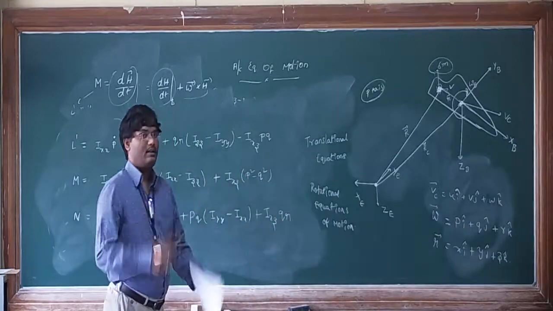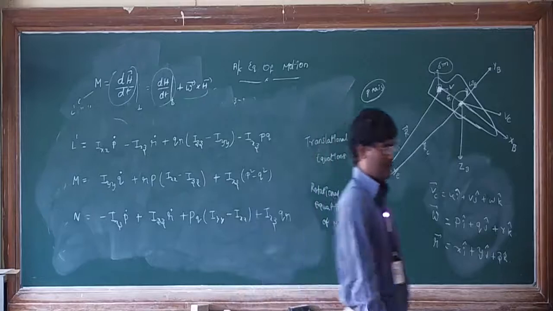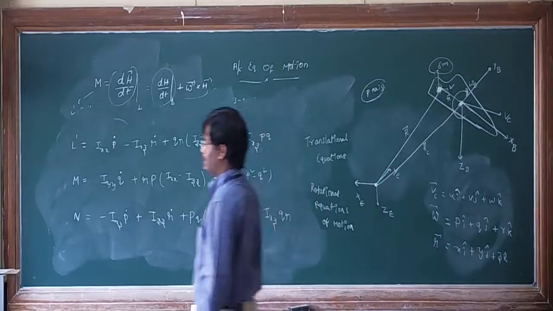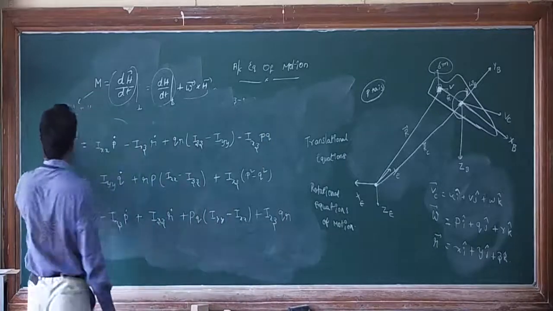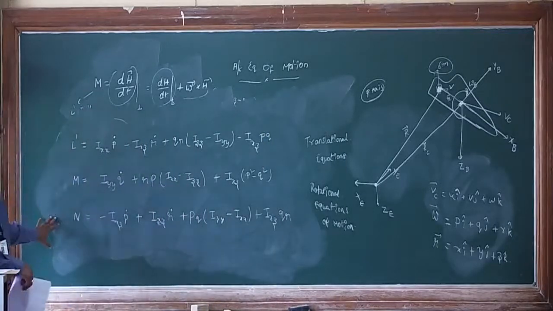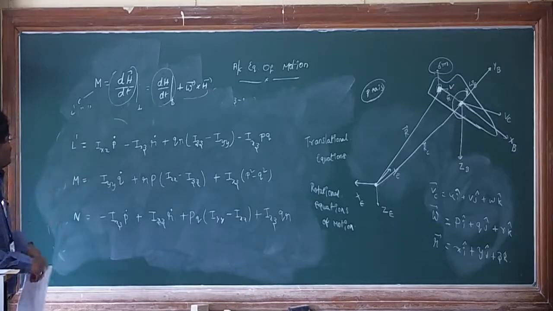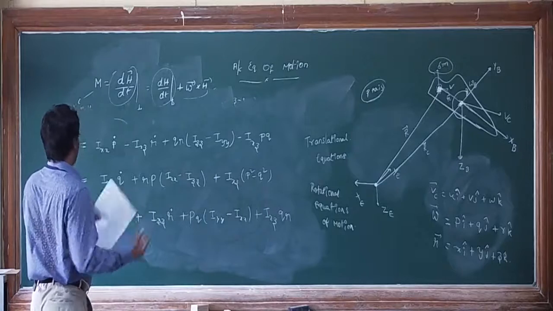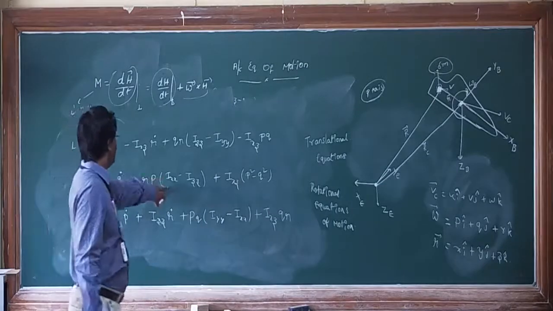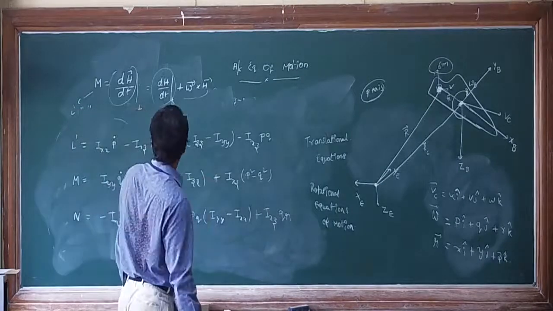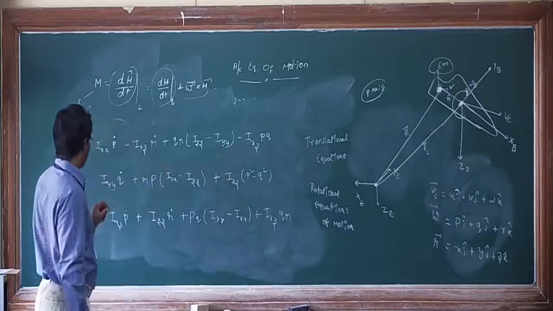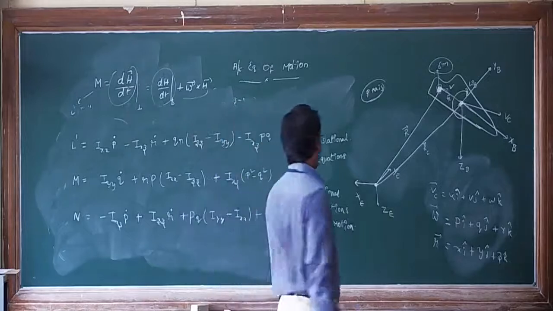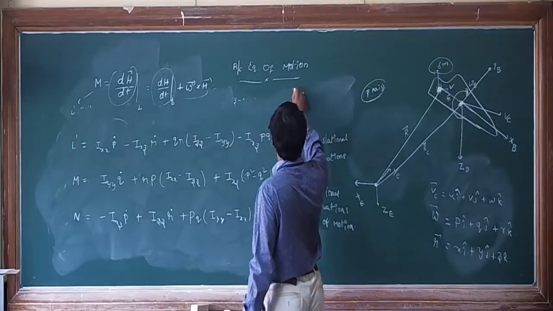So if you expand the previous equation, finally you will get these equations for the rolling moment, pitching moment and yawing moment. If you observe here, you have Ixx, Izz and Ixz. Then what about Ixy and Iyz? What happened to these terms?